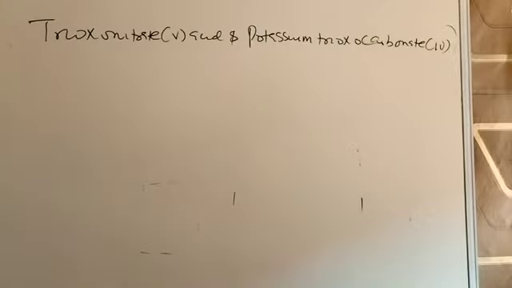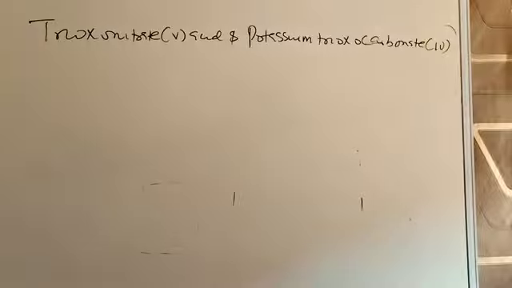So look at this other example of an ionic reaction. Trioxonitrate(V) acid and potassium trioxocarbonate(IV). An acid and a salt. The first thing we have to do is to get their right chemical formulas. So these are the reactants.